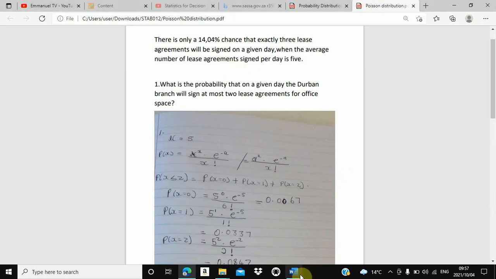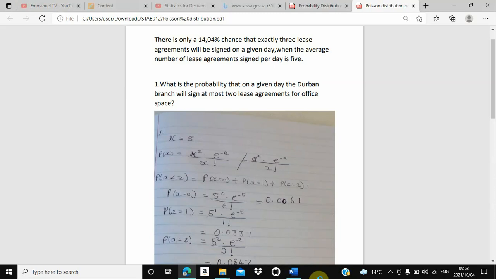So in today's video, we are going to focus on Poisson distribution. Poisson distribution is one of the probability distributions that we have among discrete and normal sampling. So today we are going to focus on Poisson distribution. Let's start by doing this example of Poisson distribution. We'll understand it better, and properties of Poisson distribution we will identify in this question.